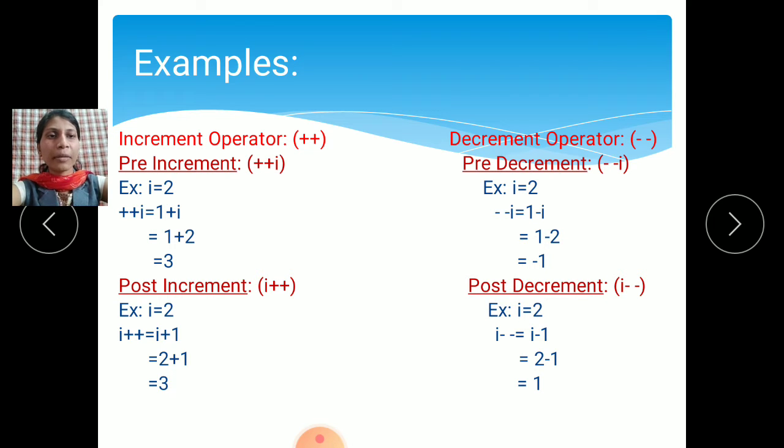Then post-decrement. Here also we take the value of I as 2. Post-decrement means first assign the value of I, then decrease the value by 1. For example, I equals 2. So I minus minus: first assign the value of I, then decrease by 1. The value of I is 2, 2 minus 1 is equal to 1. So this is the post-decrement. These are the examples of the unary operators.